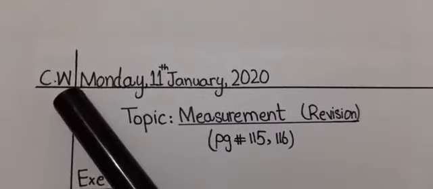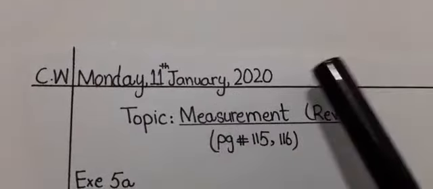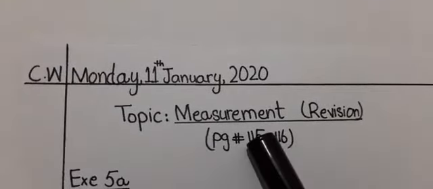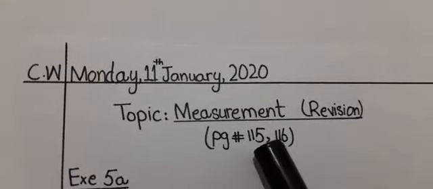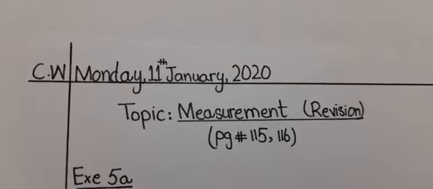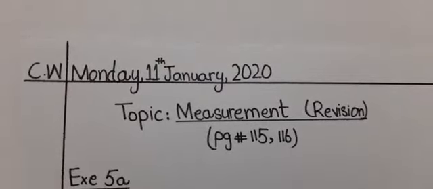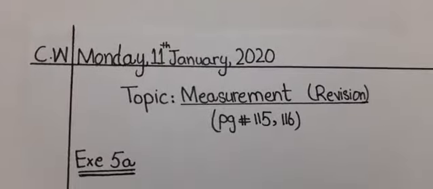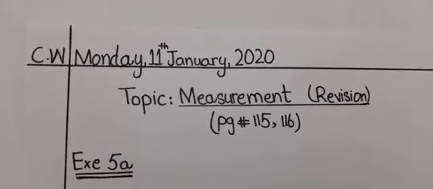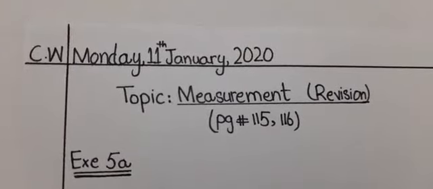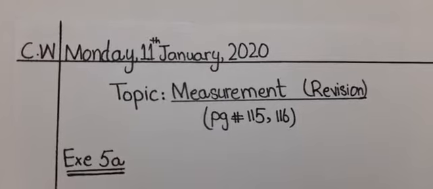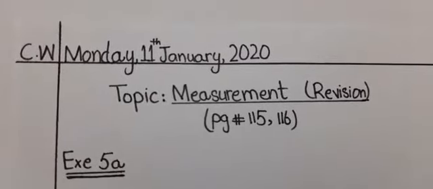Open your notebook, write CW Monday 11 January 2020. Our topic is measurement, revision, page number 115 and 116. On page number 115 and 116, it is exercise 5A. In measurement, we have done the definition of metric system. And you all know metric system is the system that depends on multiples of 10.